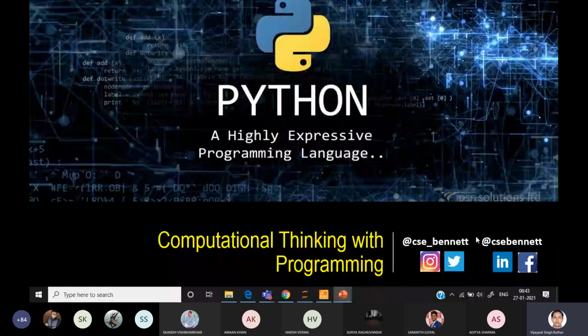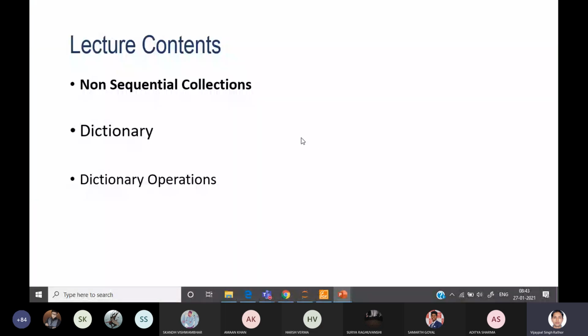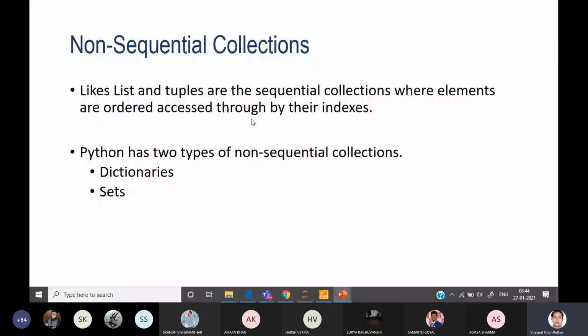A dictionary is basically a non-sequential collection, whereas list, tuple and string are sequential collections. Whatever order we have stored in a string, list or tuple, that order will always be displayed. But set and dictionary are non-sequential collections, so they are not necessarily stored in the order we stored them. These are collection data types where we can store different kinds of data. The rest of the things you are already clear about, so I'm just browsing through them, and then we will go on to the operations of the dictionary.